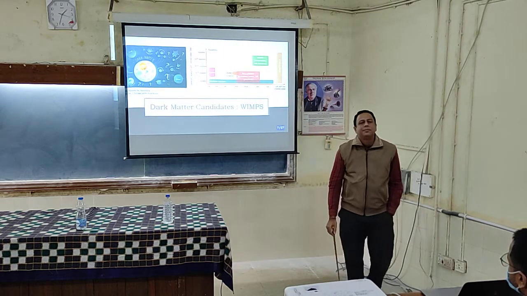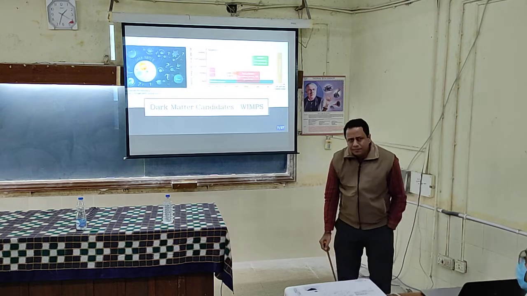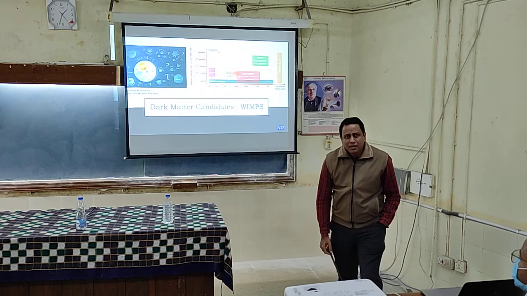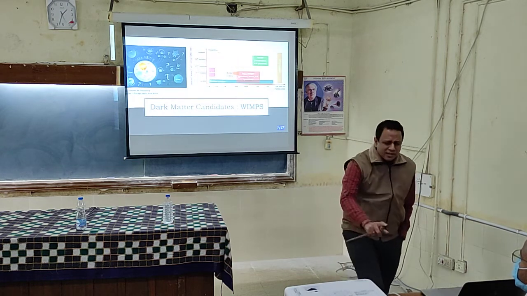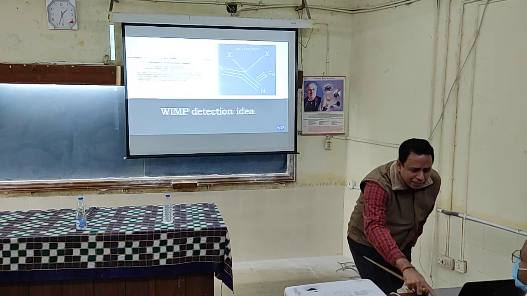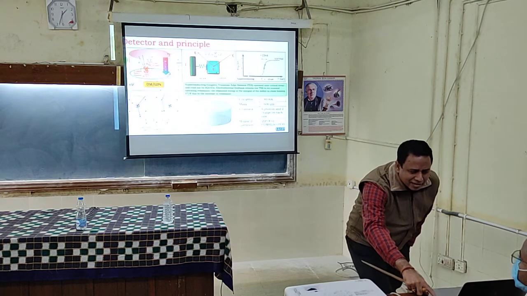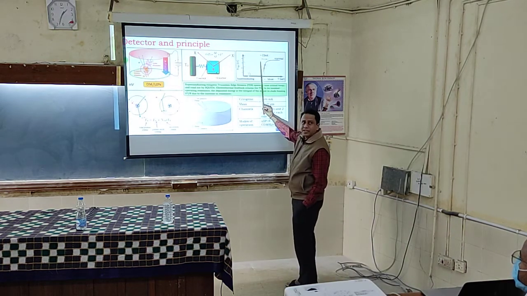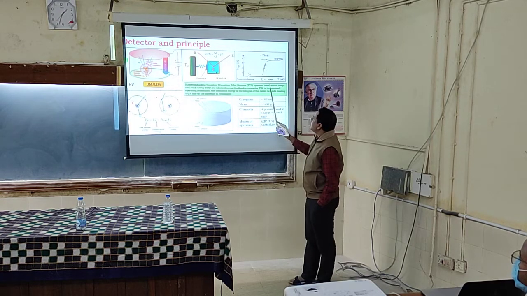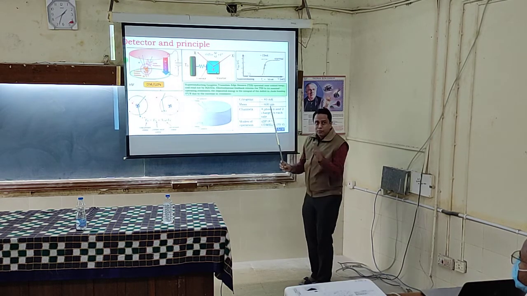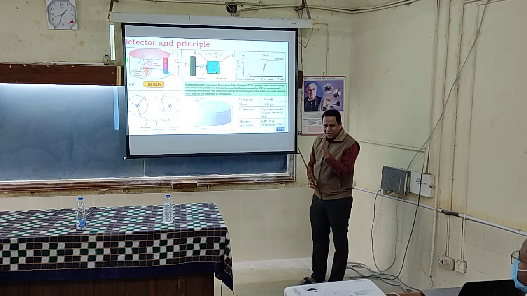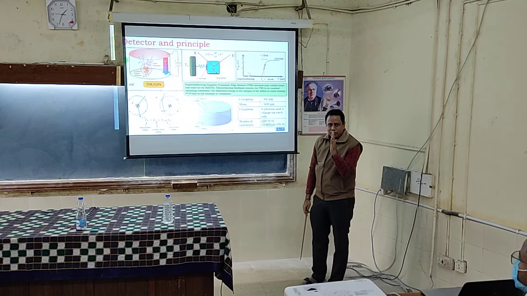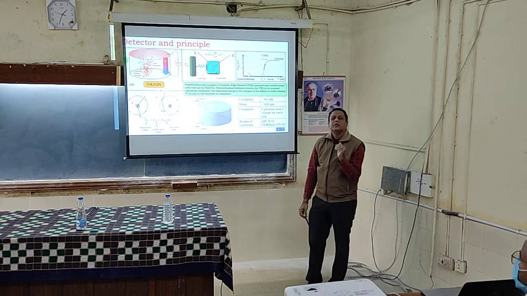So why exactly do the transition edge sensors work? The detection principle. How exactly does the detector work? Superconductivity: you keep the detector at a temperature near its critical temperature. Below it, it is superconducting. You have to have a system which makes them exist at a particular temperature. So you have to maintain that superconducting temperature throughout the experiment.